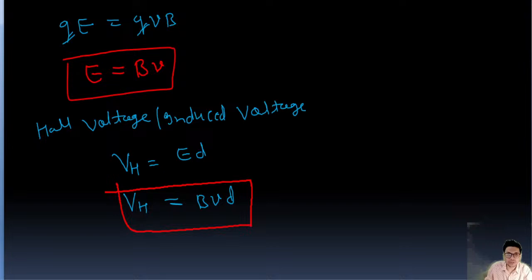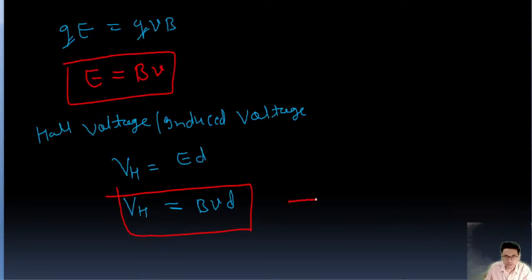And guys, for the conductor case, we know I equal to nevA, where v is the drift velocity. So I'm writing vd as v here. From here, velocity v is going to be I upon neA, right? And now we'll put this value in this equation.